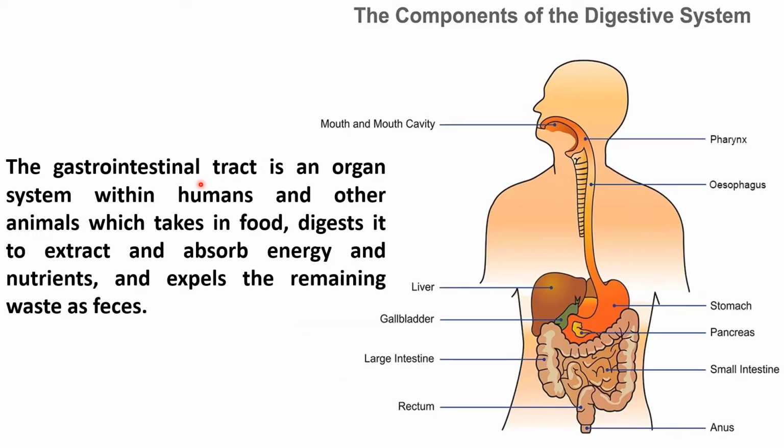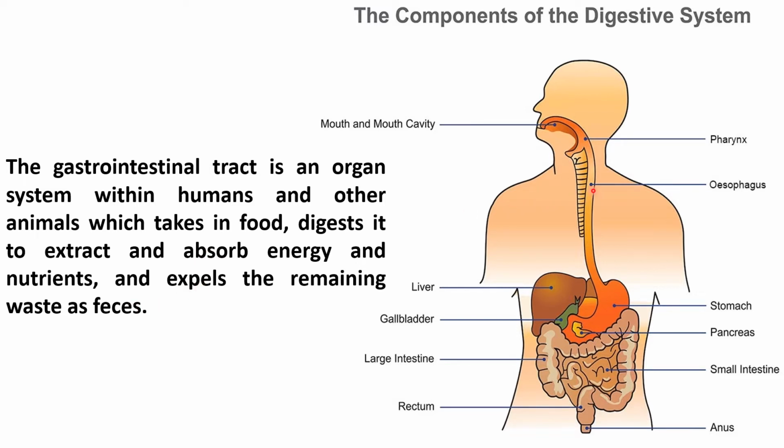The digestive system, or gastrointestinal tract, is an organ system within humans and other animals which takes in food, digests it to extract and absorb energy and nutrients, and expels the remaining waste as feces.